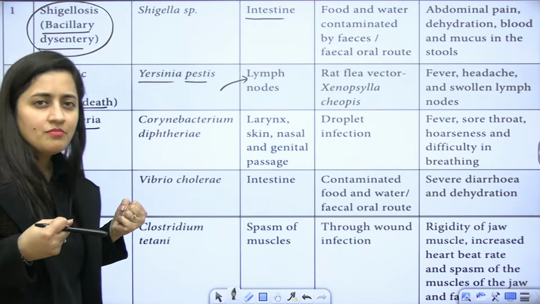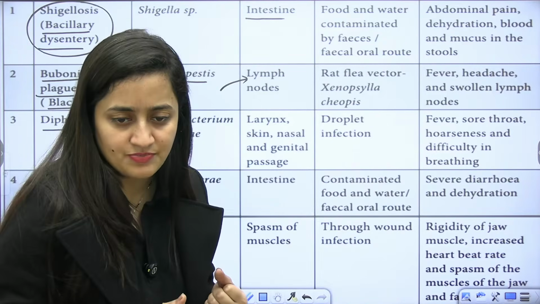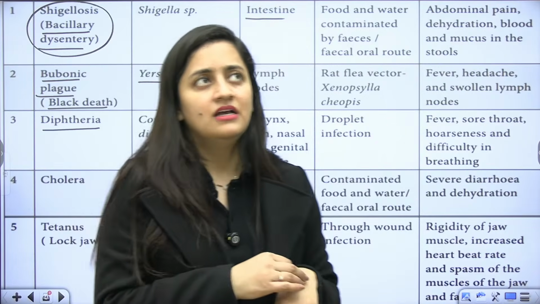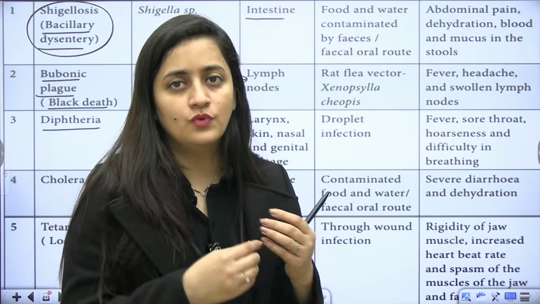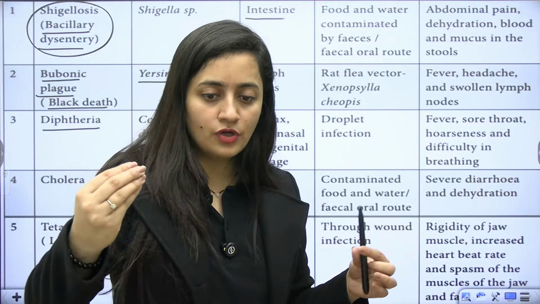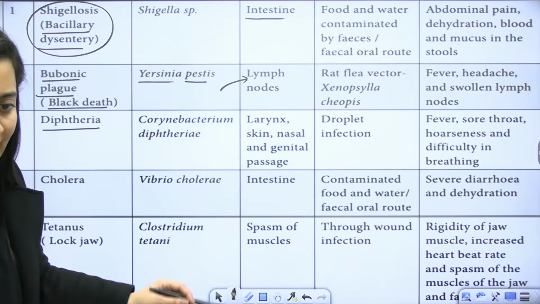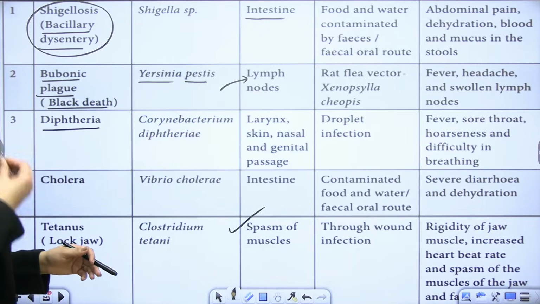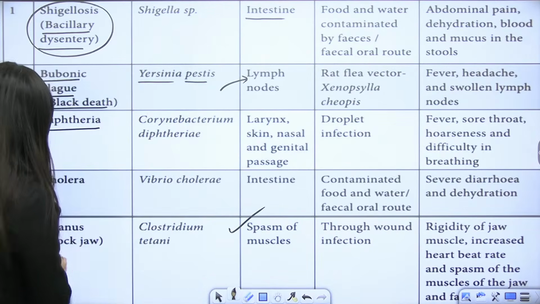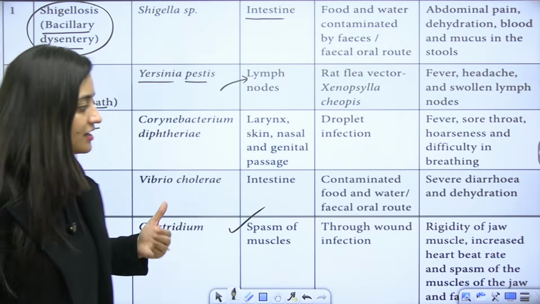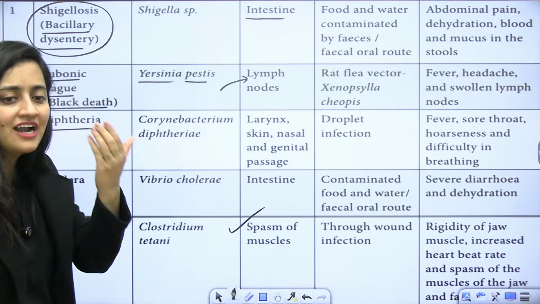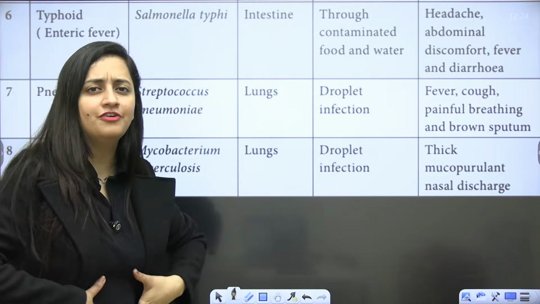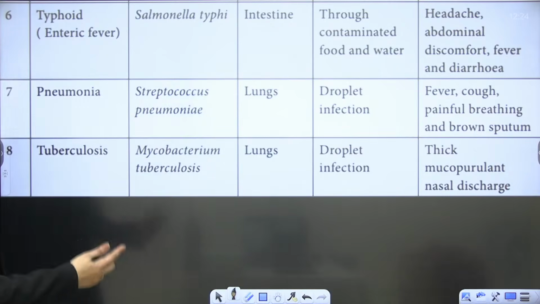In tetanus, there will be muscular spasm. It is through any bone infection. Whenever, let's say, a nail injures you, or you have cuts like that, we go to the doctor, they give us this injection so that we can get protected. Otherwise, if we get this infection, spasms of muscles will be there, with rigidity of jaw muscles. That's why it is also known as lockjaw. Heartbeat will increase. Spasm of muscles of jaw and face will be there in severe cases. Then typhoid: abdominal discomfort, fever, and diarrhea will be there. Acute weakness will be there.